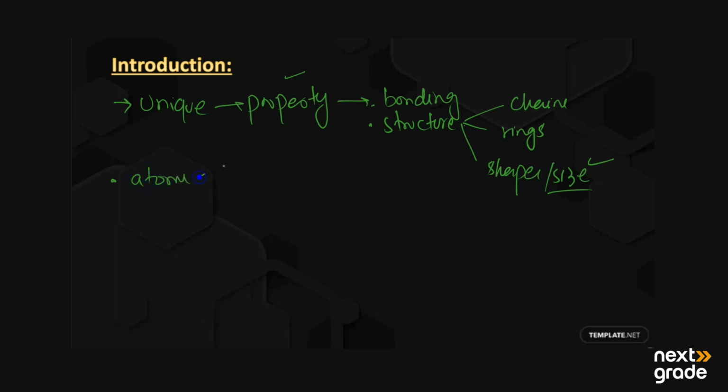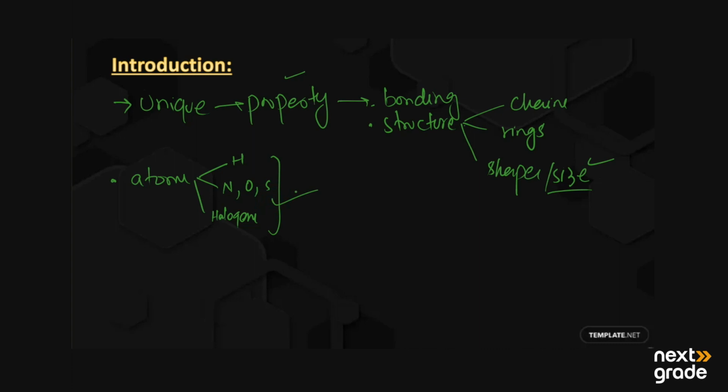It can make a bond with hydrogen, with nitrogen, with oxygen, with sulfur, or it may form bonds with the halogens. So this is mainly the diversity of carbon atoms.